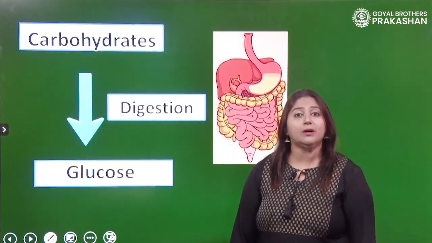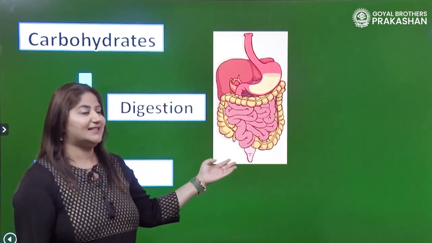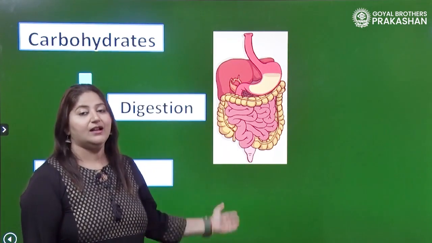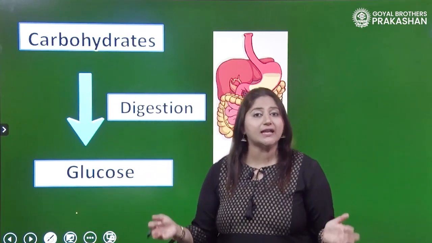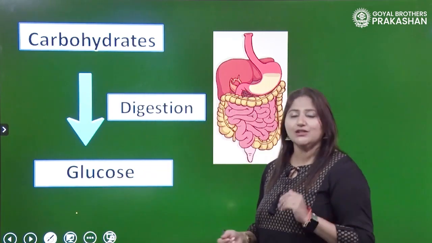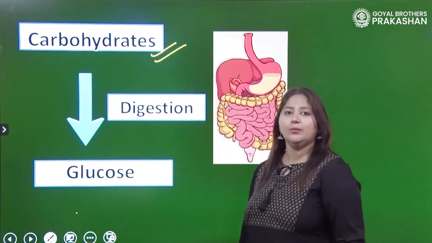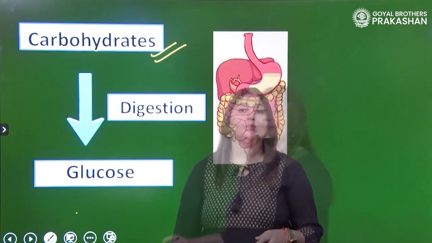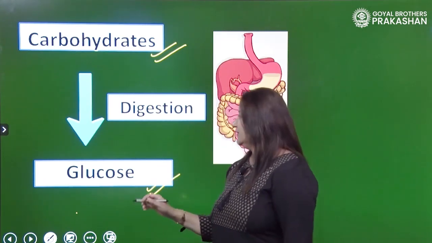Now, when we talk about digestion of food, have you seen this particular diagram, children? Yes, this is the alimentary canal. And in the human alimentary canal, what happens? Digestion of food takes place. Yes. So, in digestion of food, what happens with carbohydrates? Carbohydrates on digestion produce glucose as the main product. So, what is the formula of glucose?